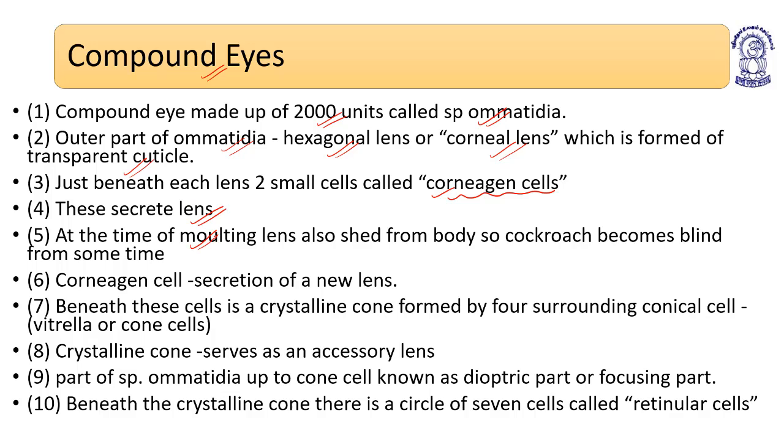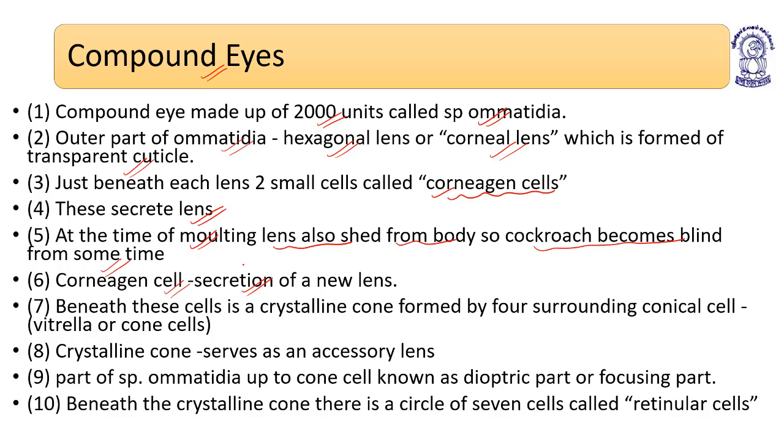At the time of molting, the lens is also shed from the body, so the cockroach becomes blind for some time. Corneagen cells help in the secretion of a new lens.